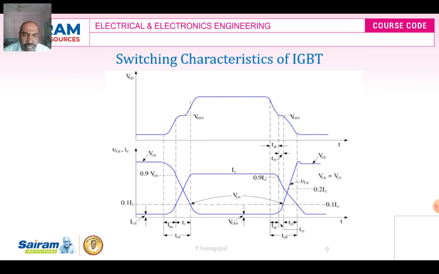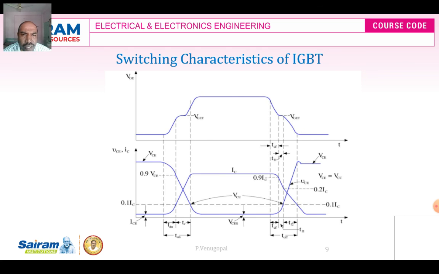TF1 is fall time 1, the time where the collector to emitter voltage starts increasing from 0 level to some 10%.